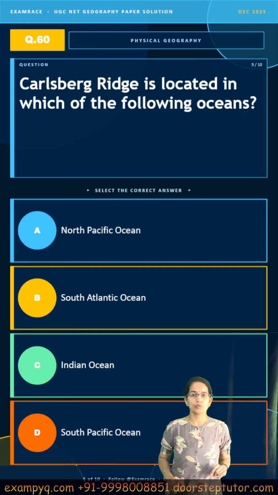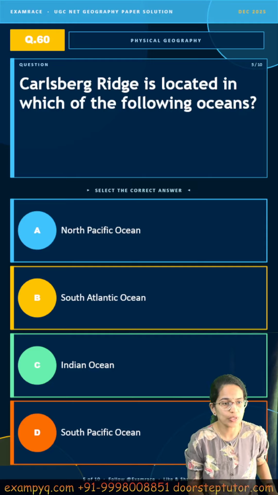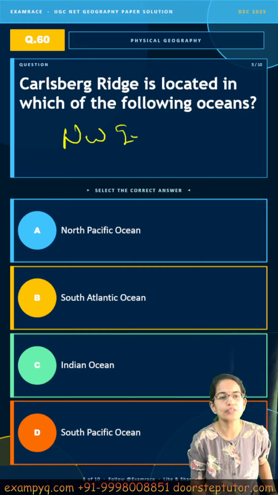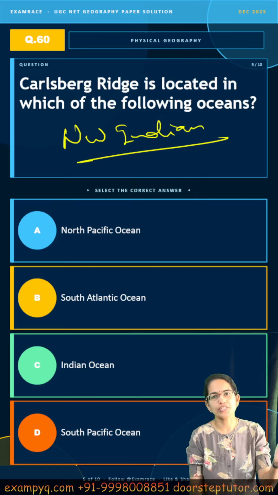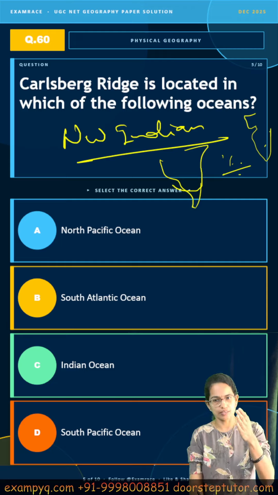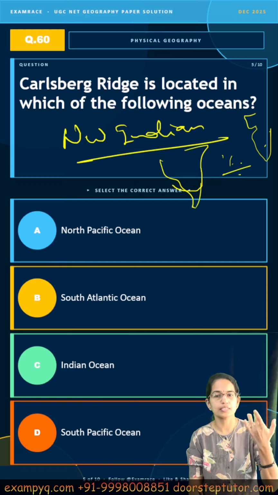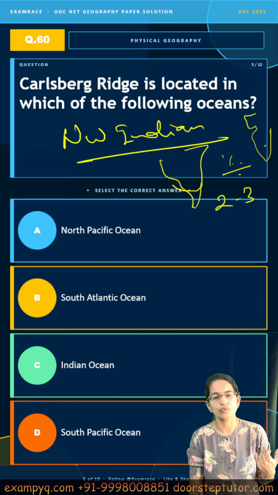Interesting question from Oceanography asked on Carlsberg Ridge. Now, Carlsberg Ridge is located in the northwest Indian Ocean, on a divergent plate boundary between Africa and the Indian subcontinent. And the most important feature of this rift is that it extends as a rift valley at its crest, and more importantly, the spreading rate is somewhere around 2 to 3